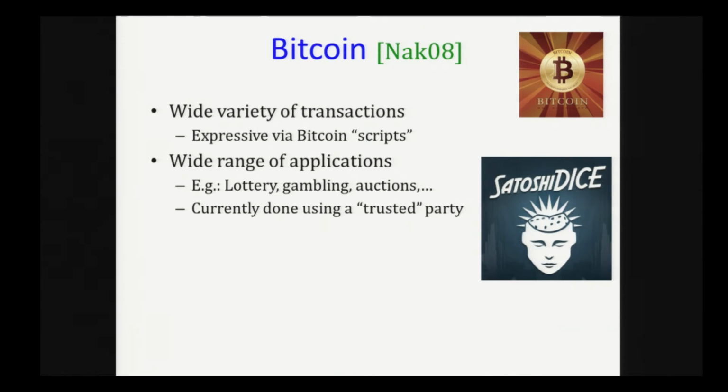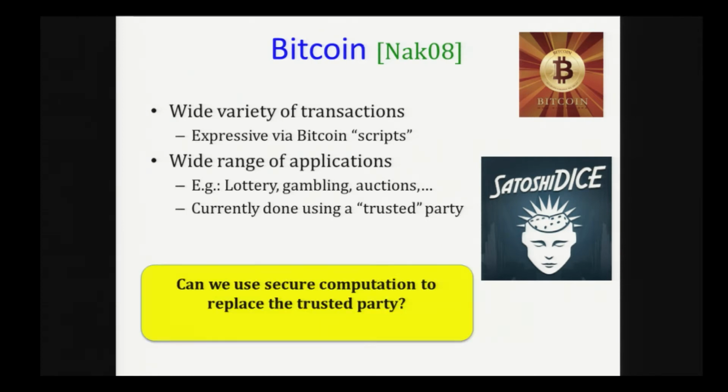But unfortunately, if you want to use these services, you have to essentially trust these websites, that they are absolutely honest and they're going to run the gambling protocol in the right way. This is something we don't want to do. So if you want to replace the trusted third party, we can ask, can we use secure computation instead?